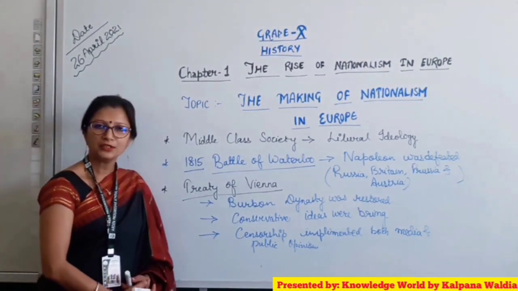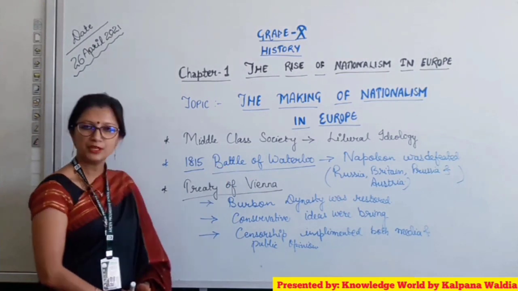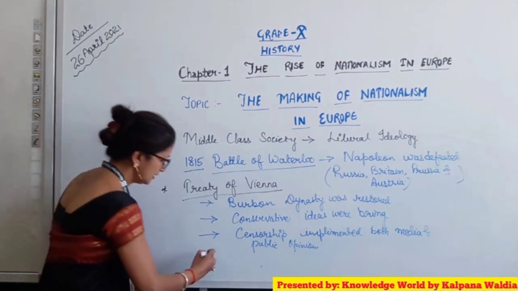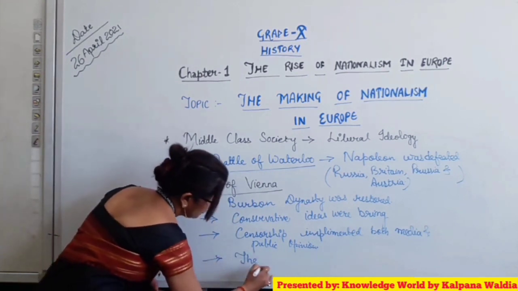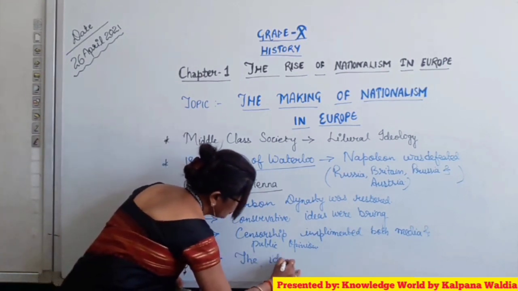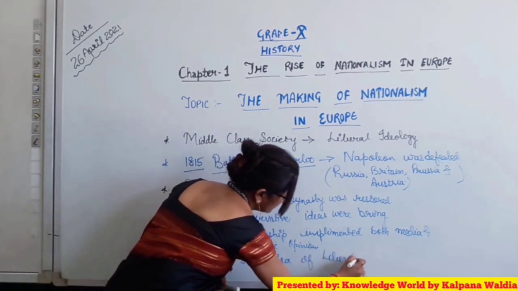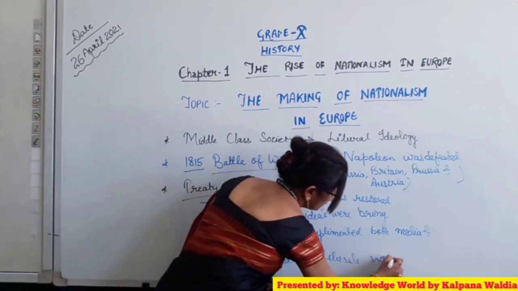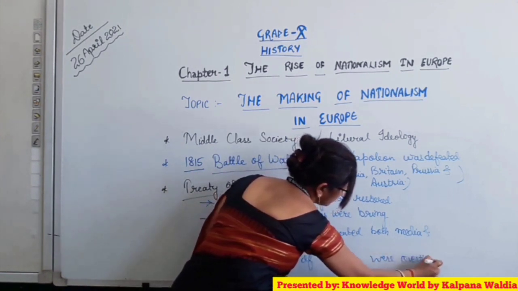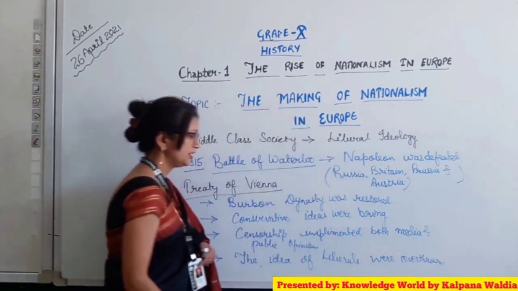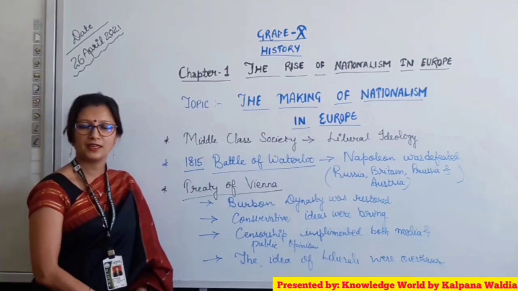And one more very important step taken against the idea of Napoleon was that the philosophy or idea of liberals was overthrown. So these all are the points which come under the Treaty of Vienna.